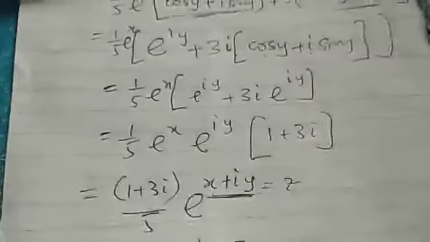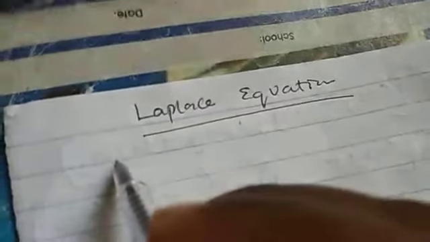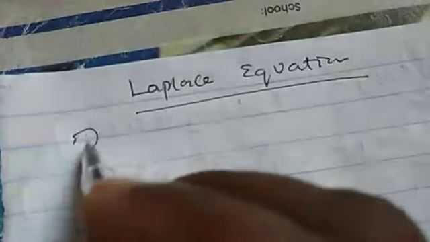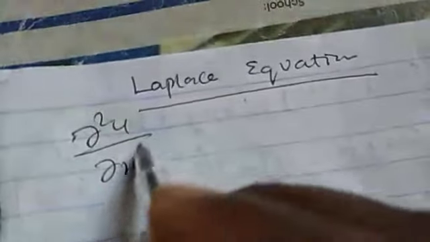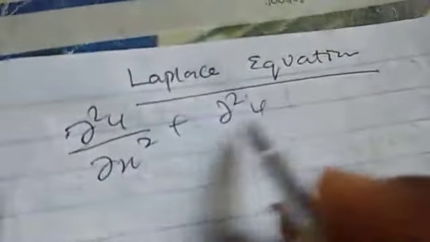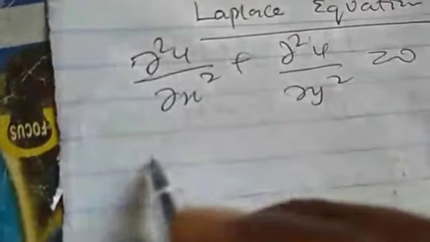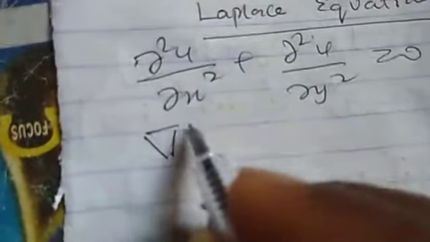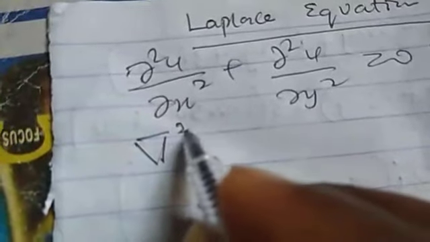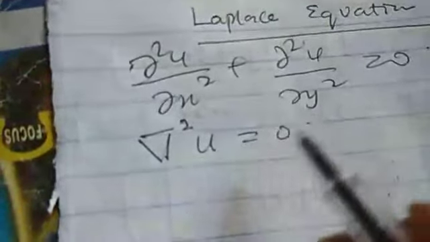Once again, you can picture it. The Laplace equation we are talking about, under harmonic conjugate, harmonic function. We said if you have something of this nature, this is the Laplace equation. So this thing can be written in terms of grad square u equal to 0.